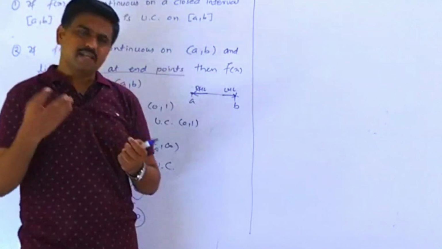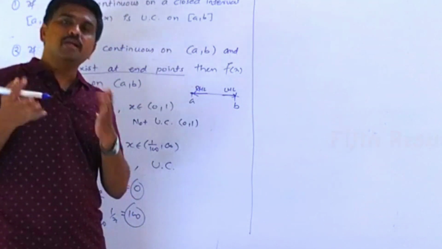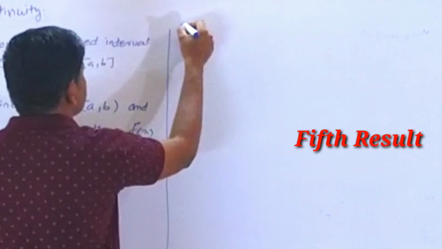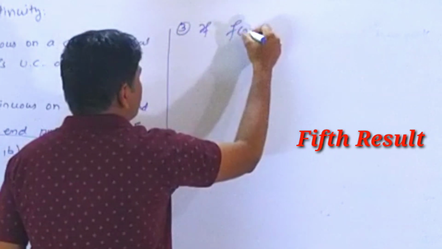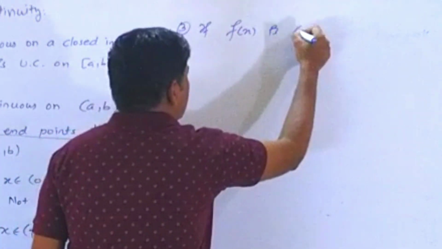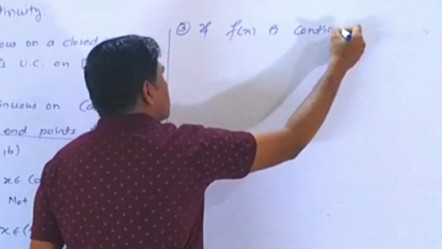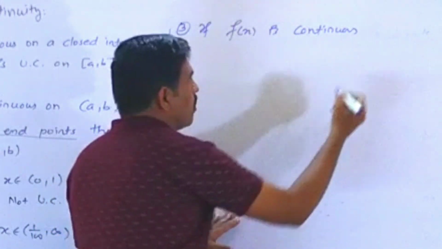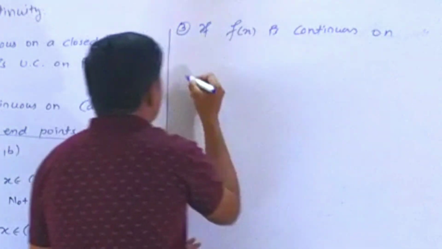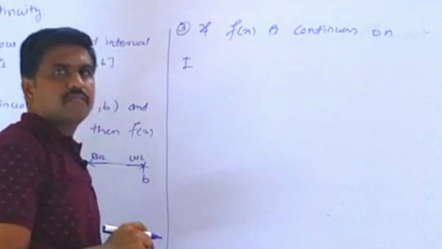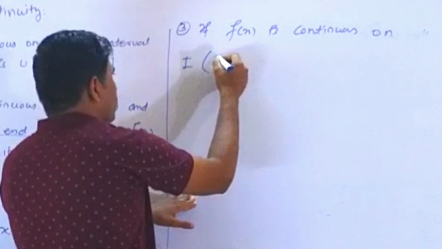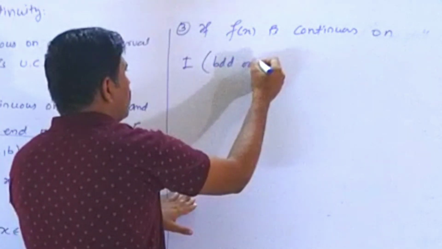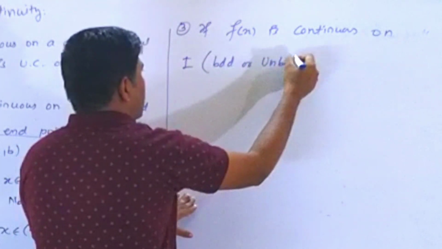There is one more but very important result, number three: if f of x is continuous on an interval I, it may be bounded or unbounded.